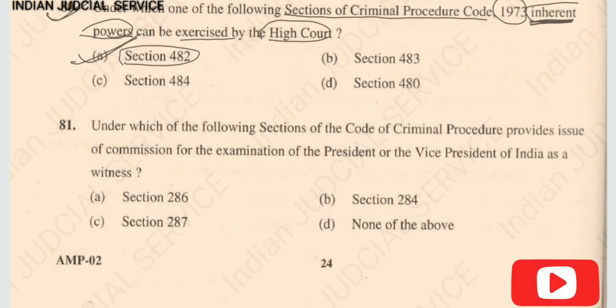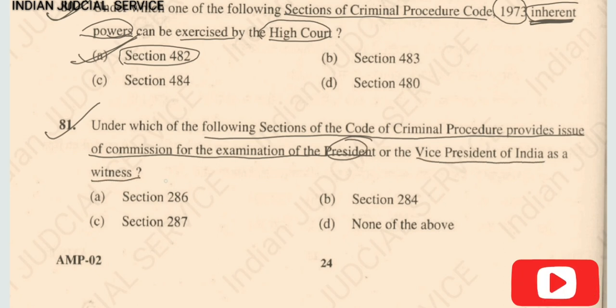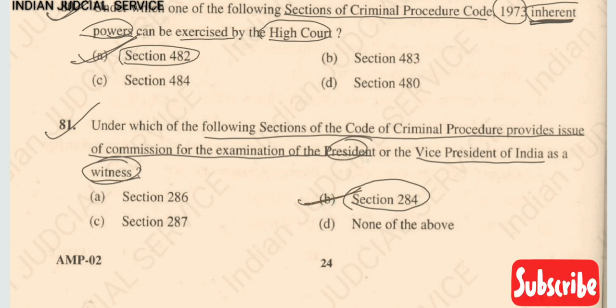Now question number 81. Under which of the following sections of Code of Criminal Procedure is the issue of commission for examination of President or Vice President of India as a witness provided? This is very important here. The provision related to this matter is section 284. So the answer here is option D. In this section, the issue of the commission for examination of the Vice President, President and Governor, etc. So the answer here is option B.